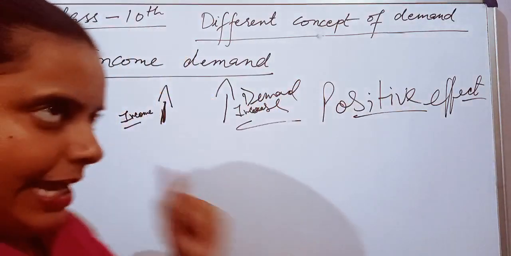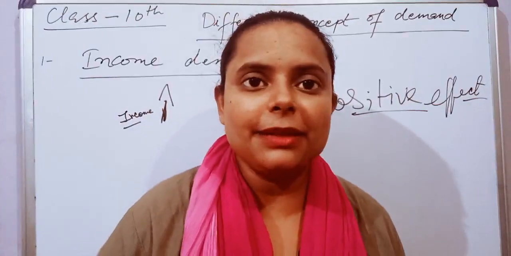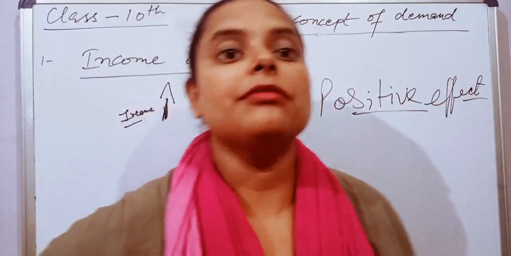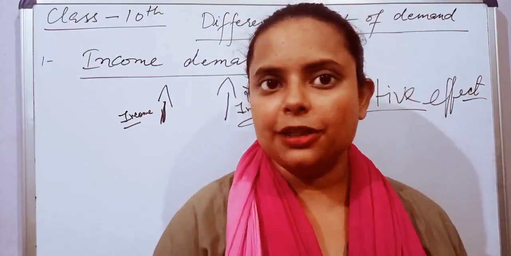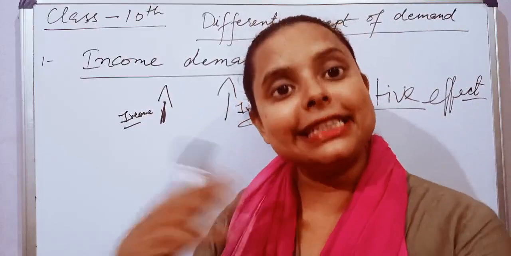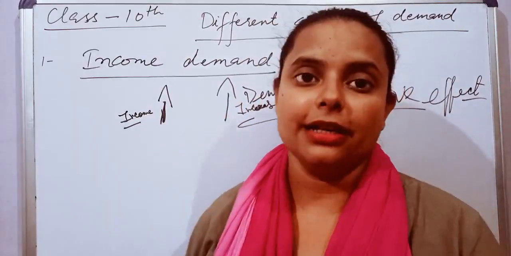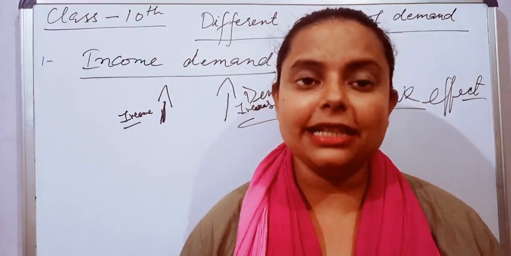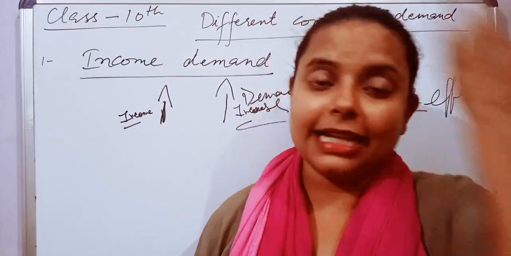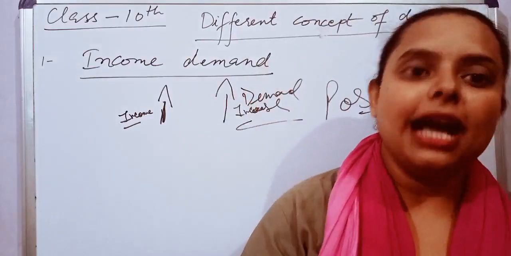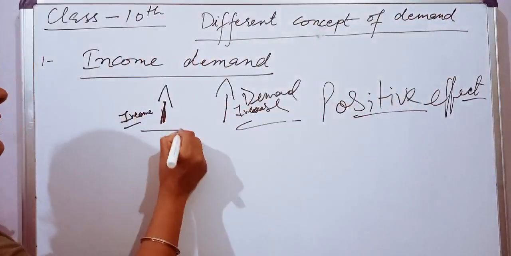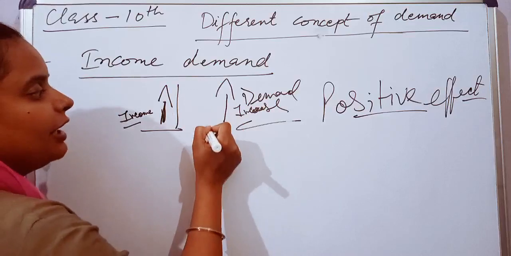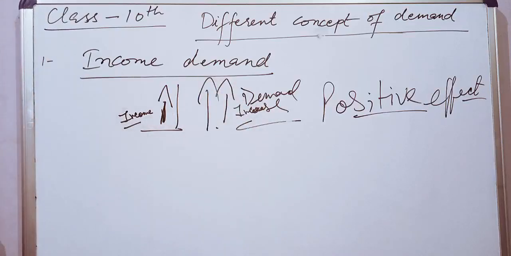Suppose I am a consumer, my income is ₹100 and I am consuming 1 kg of apples with that 100 rupees. If my income increases from 100 to 200, what will happen? The 1 kg of apples I am purchasing, now I have the ability to purchase 2 kg of apples. So as my income increases, my demand for a commodity also increases.